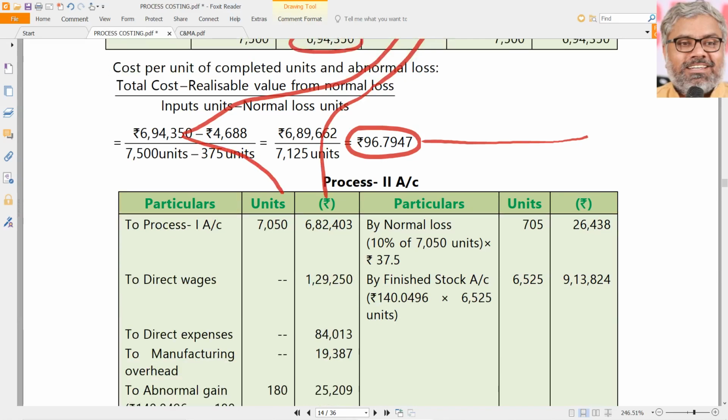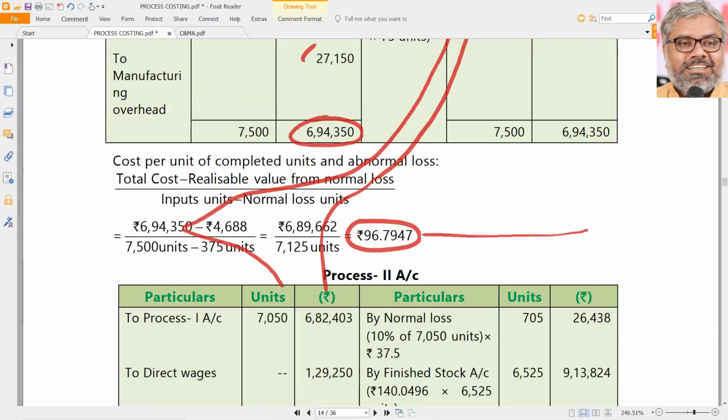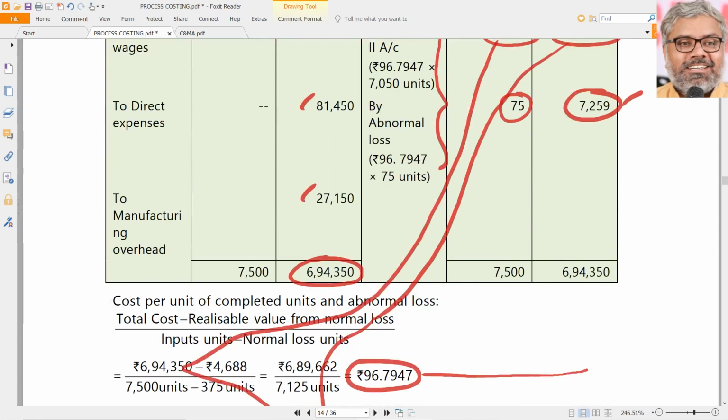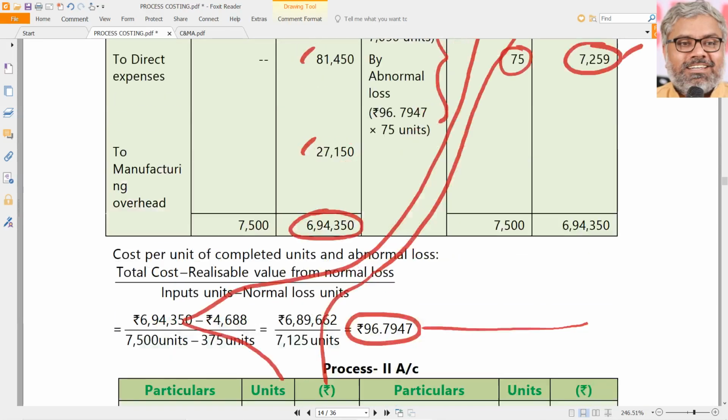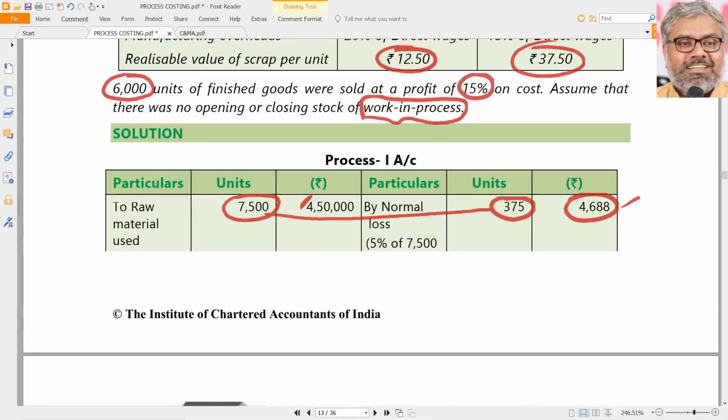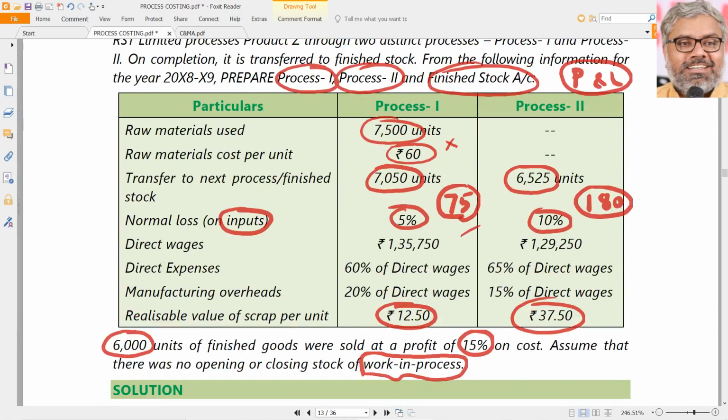Debited to process 2 account. So 2 process 1, same things. 7050, 682 403. Now what is the story, sir? There is no direct materials, looks like, in process 2. Nothing is given here. No materials are introduced here in process 2.